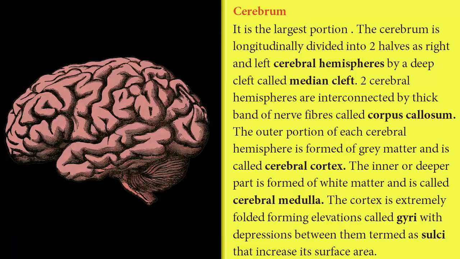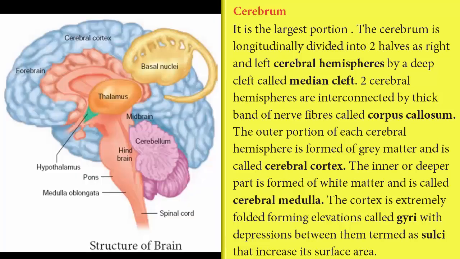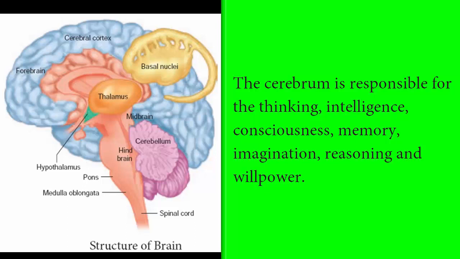The cerebral hemisphere is divided into 4 lobes: frontal lobe, parietal lobe, temporal lobe and occipital lobe, each lobe performing specific functions. Coming to the functions of the cerebrum, it is important for thinking, intelligence, consciousness, memory, imagination, reasoning and willpower. The cerebral cortex consists of elevations and depressions. The elevations are called gyri and the depressions are called sulci.